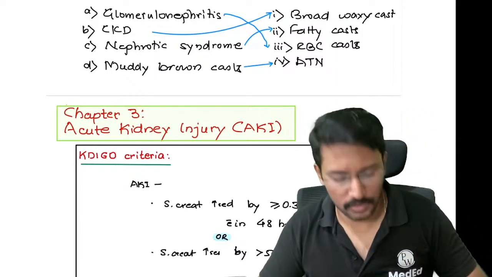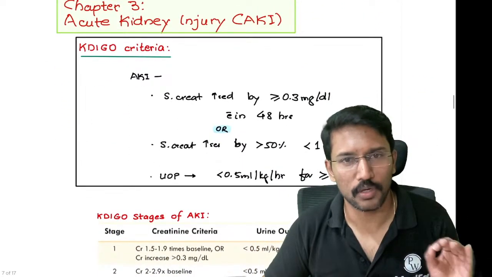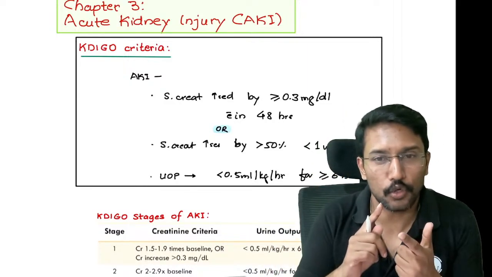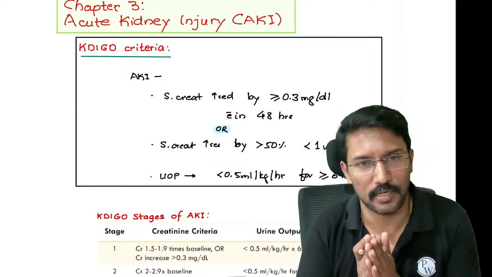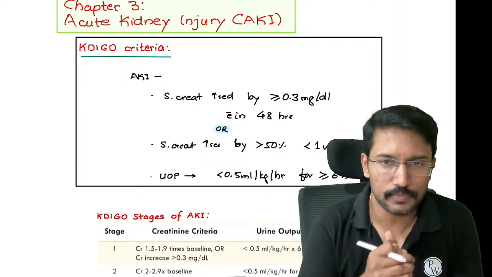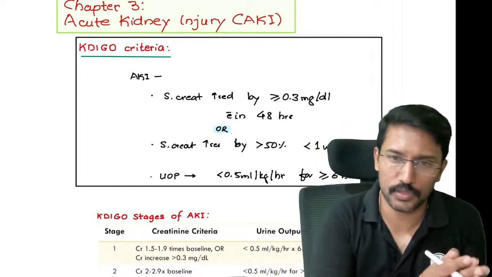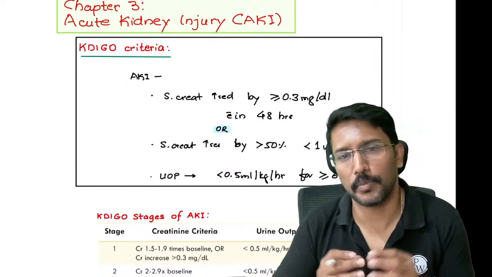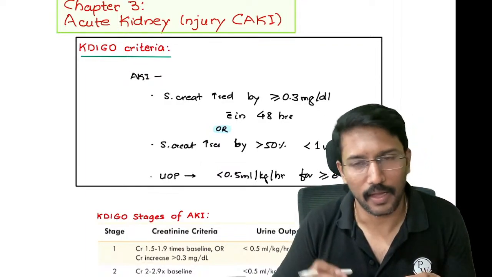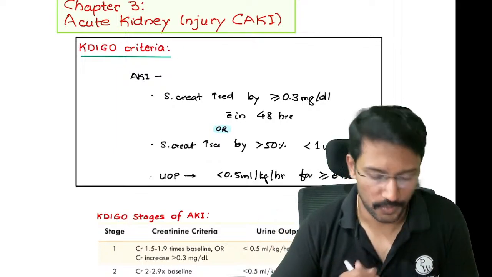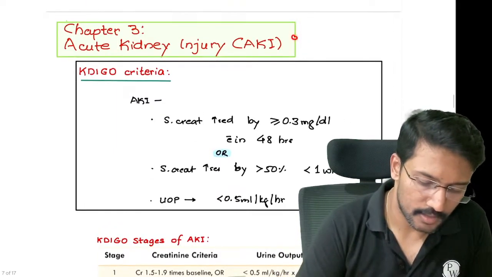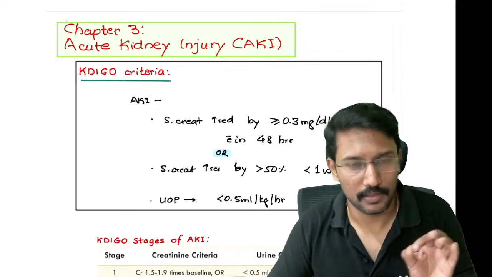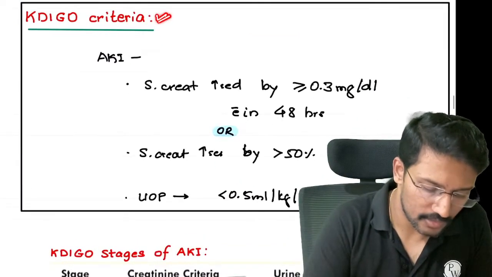Okay. So now coming to the crux of nephrology, the acute kidney injury and the chronic kidney disease. From acute kidney injury, you need to learn by heart the diagnostic criteria, which is called as KDIGO criteria. There are two levels of staging, the KDIGO staging and the referral criteria. And third, you need to differentiate between acute tubular necrosis and the pre-renal acute kidney injury, right? So what is acute kidney injury? It refers to the damage to the kidneys in a very short span of time, right? The ideal diagnostic criteria is what we call as KDIGO criteria.